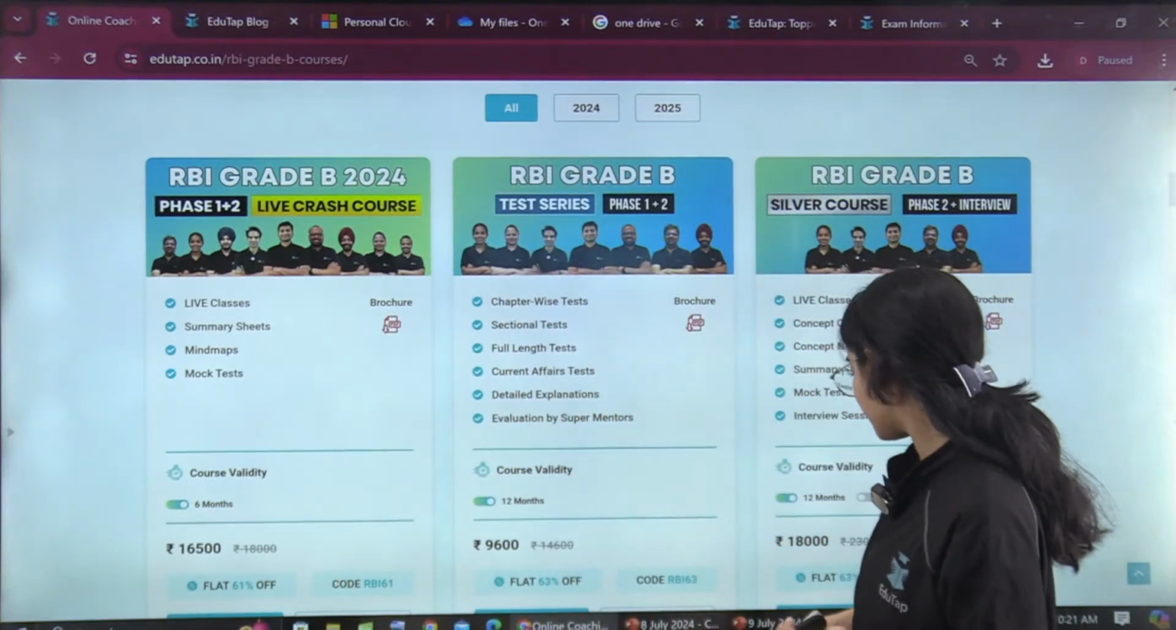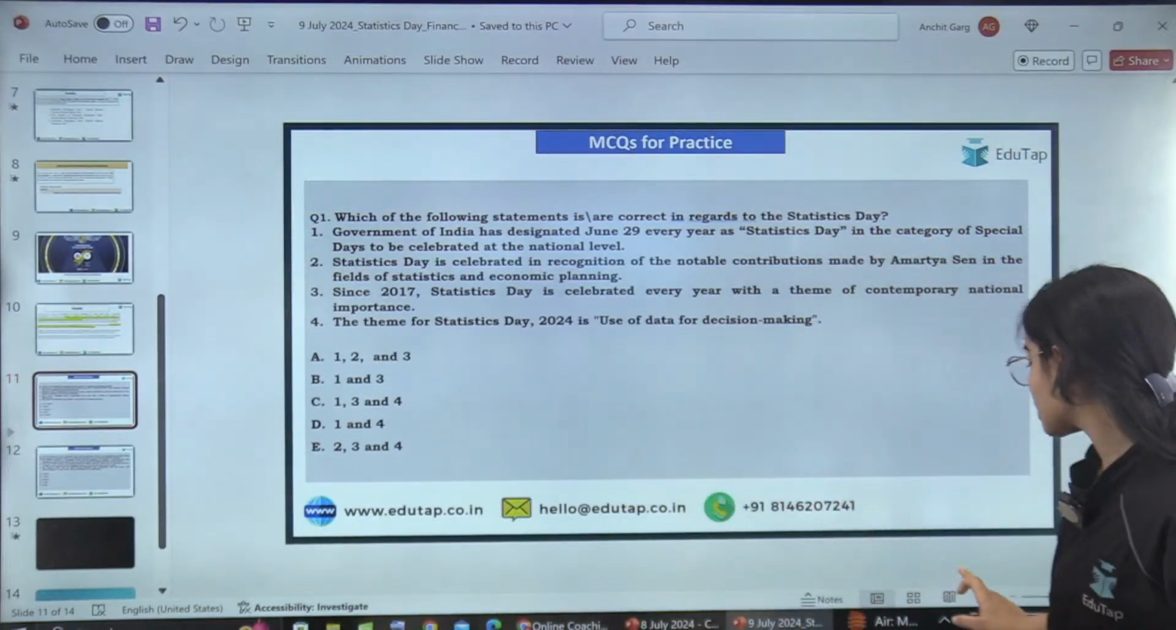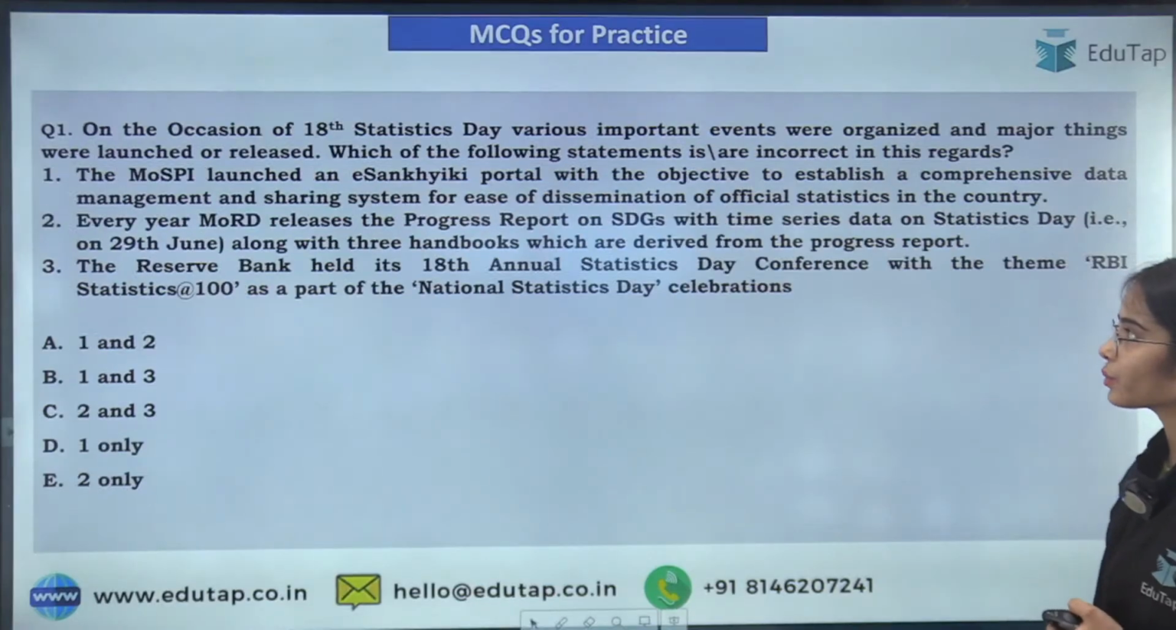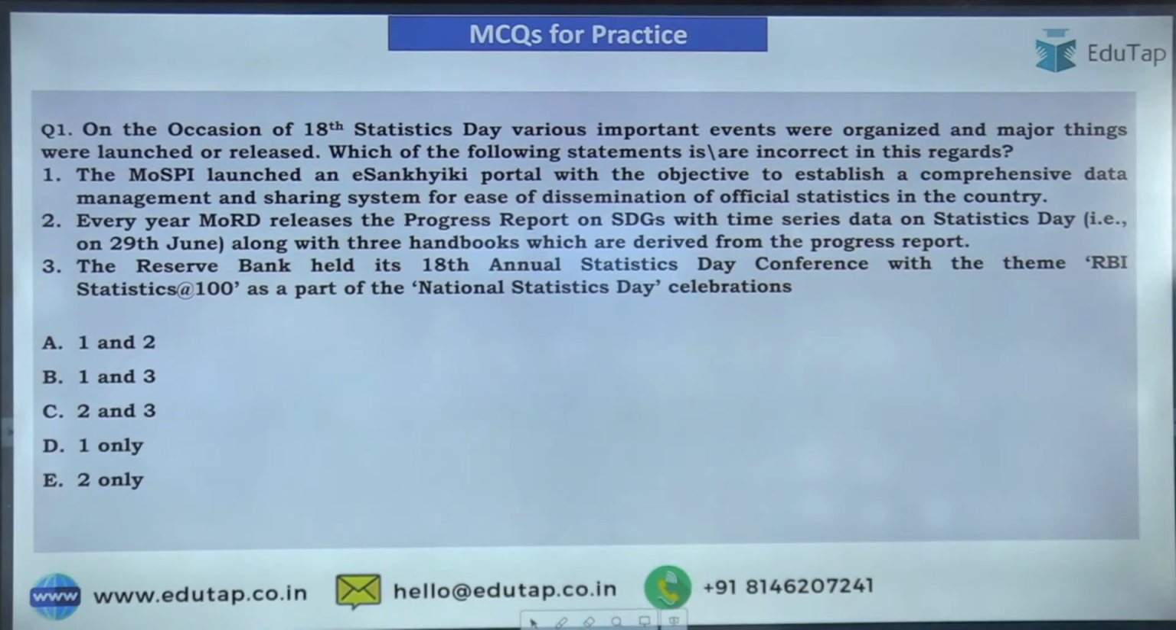Now coming back, this was the first question. Let me show you the second question. So this is the second question. I hope all of you will be able to answer this question very easily, right?